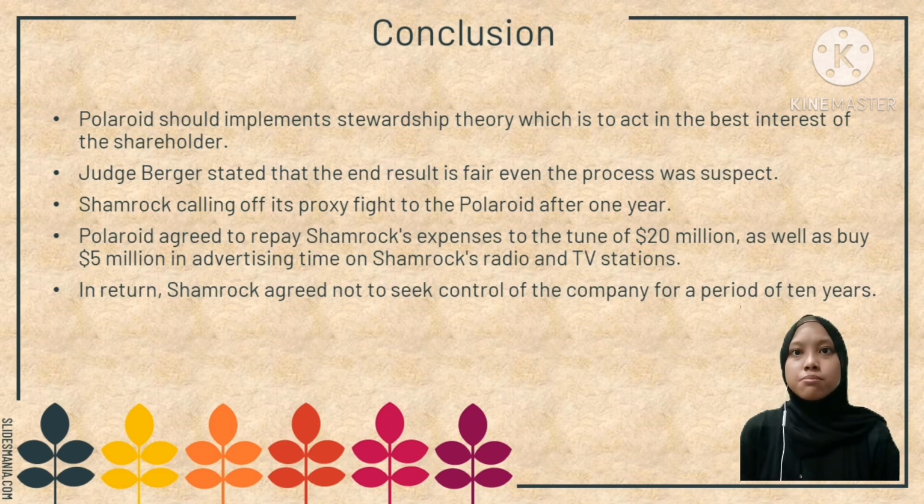Shamrock called off its proxy fight against Polaroid after 1 year. As a result, Polaroid agreed to repay Shamrock's expenses to the tune of $20 million, as well as buy $5 million in advertising time on Shamrock's radio and TV station. In return, Shamrock agreed not to seek control of the company for a period of 10 years.